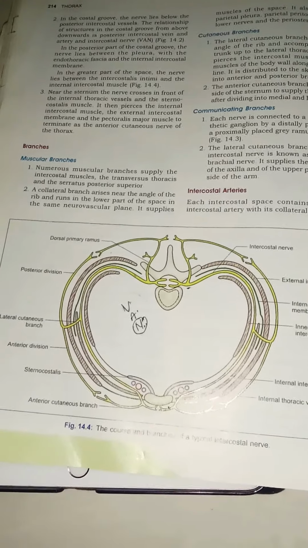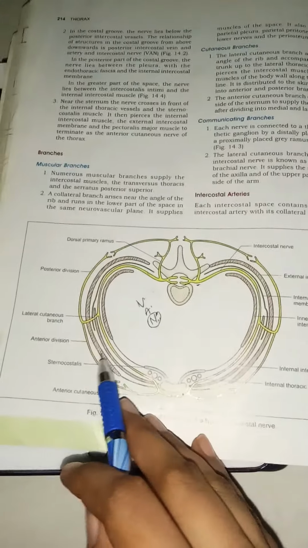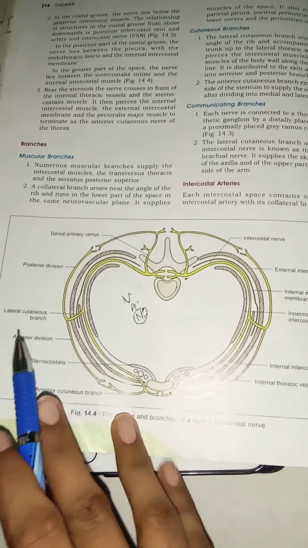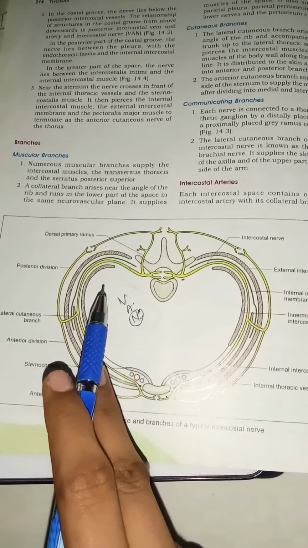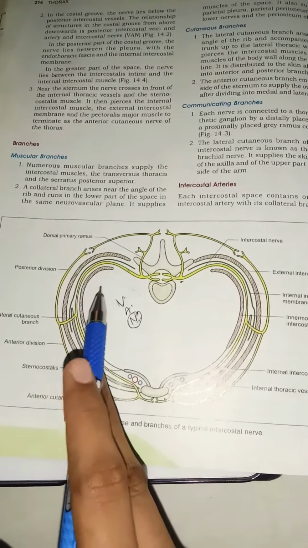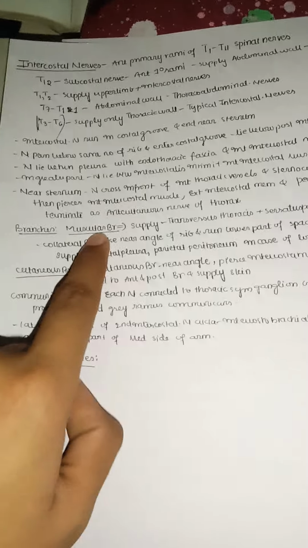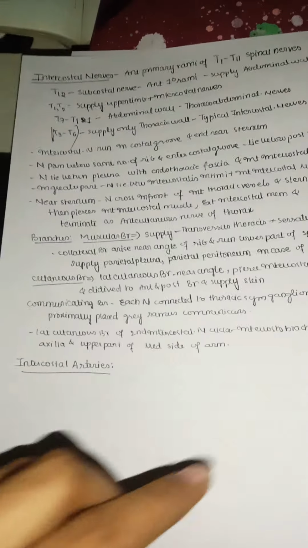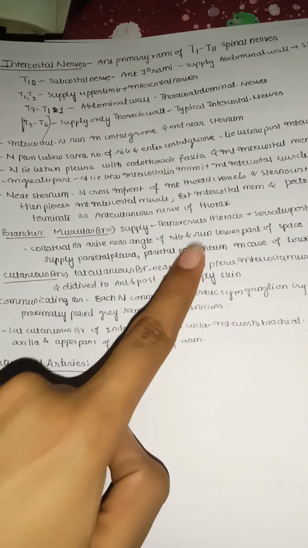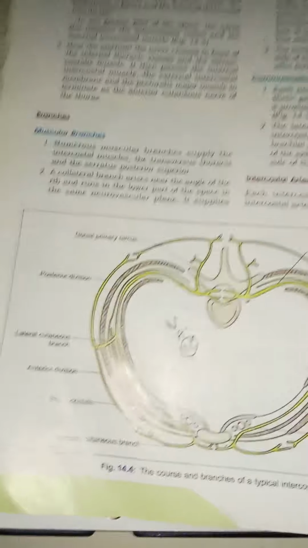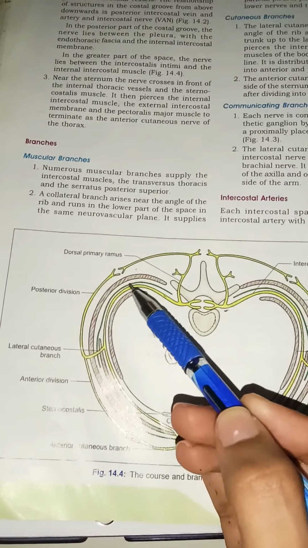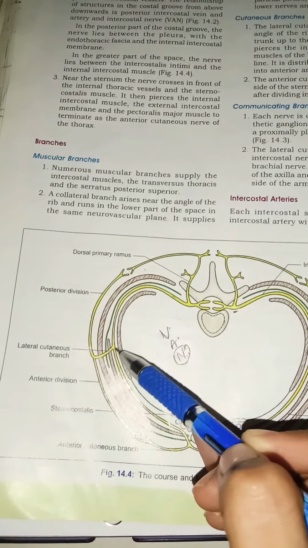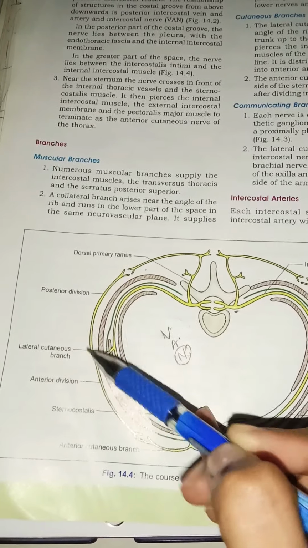Mainly it has the muscular branch. You can see it has a muscular branch which supplies the transversus thoracis and also serratus posterior superior. So here you can see this one. And the collateral branch arises near the angle of the rib. So you can see this is a collateral branch that arises at the angle. For example, this is the angle, so from here the collateral branches start forming.